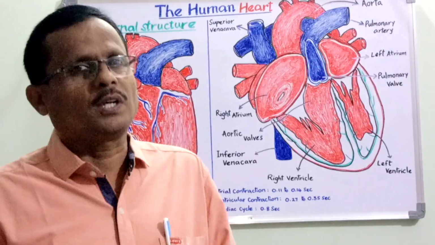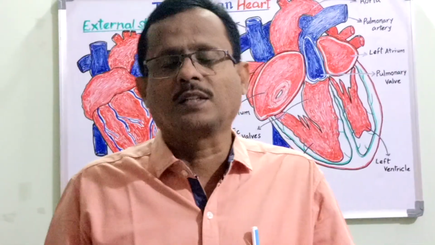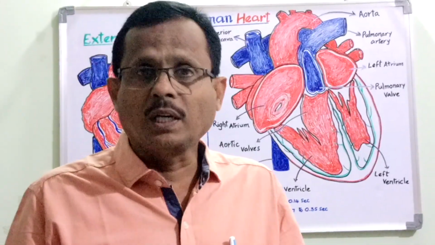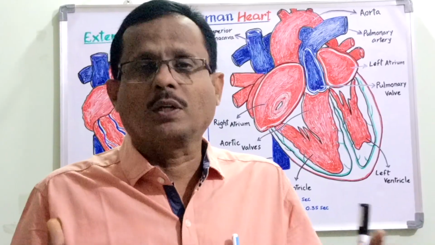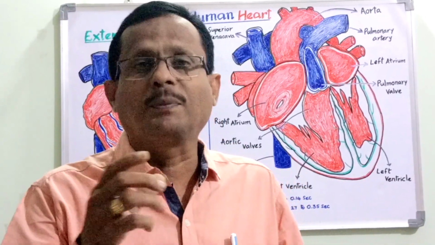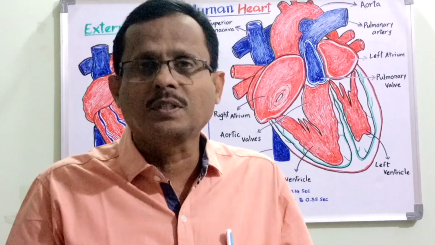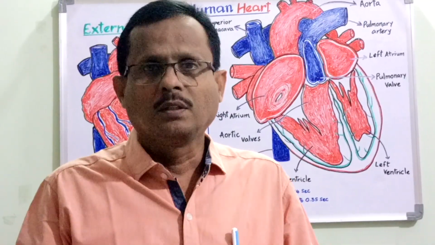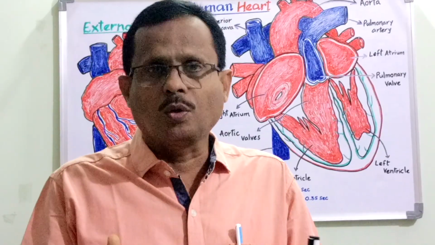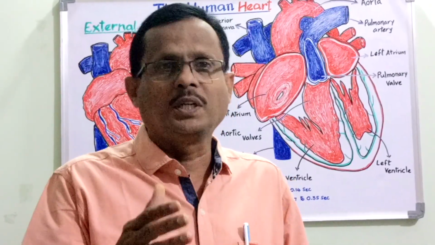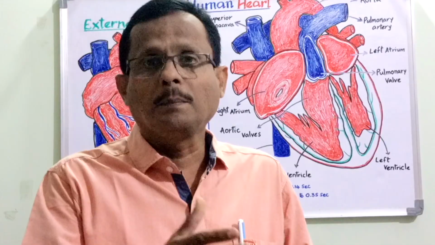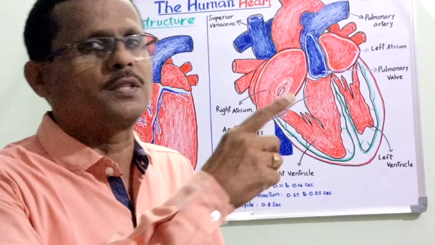The open type is present mostly in insects, that is in arthropods, whereas the closed type comprises a pumping device called the heart, along with the blood vessels called arteries, veins and capillaries. This plays a major role in the transportation of various substances through the medium called blood.